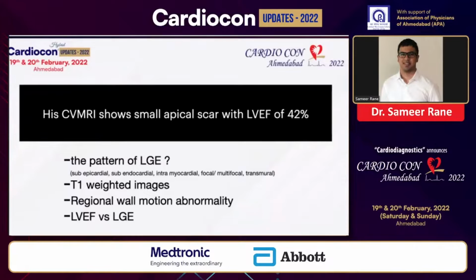The extent and architecture of fibrosis of a scar, even in the absence of contractile dysfunction, leads to electrophysiologic derangements that increase propensity for ventricular arrhythmias and sudden cardiac death due to scar-related re-entry causing ventricular tachycardias.